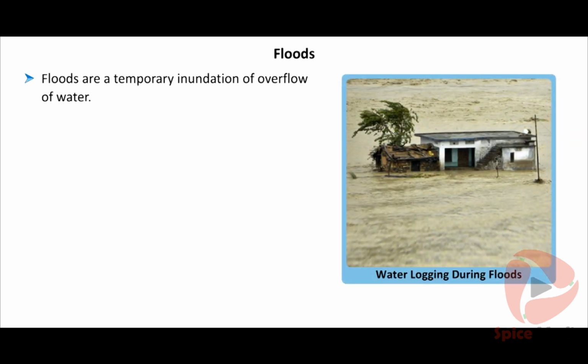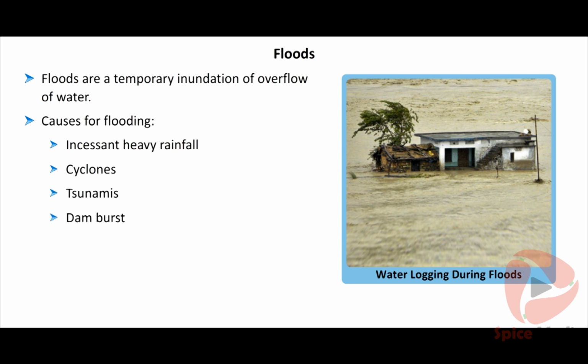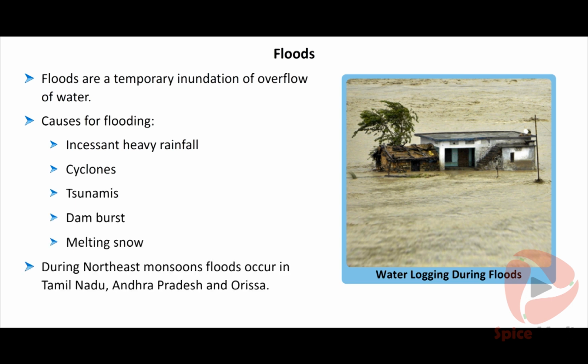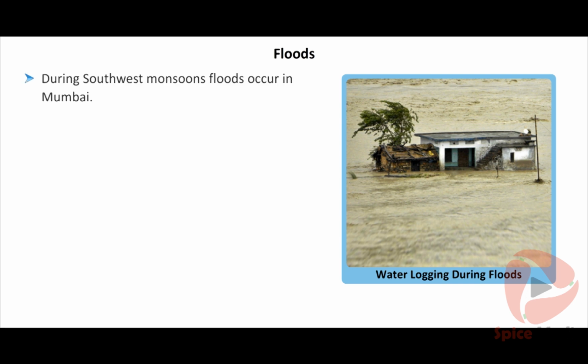Floods. Floods are a temporary inundation or overflow of water. Causes for flooding: incessant heavy rainfall, cyclones, tsunamis, dam burst, and melting snow. During northeast monsoons, floods occur in Tamil Nadu, Andhra Pradesh, and Orissa. During southwest monsoons, floods occur in Mumbai.